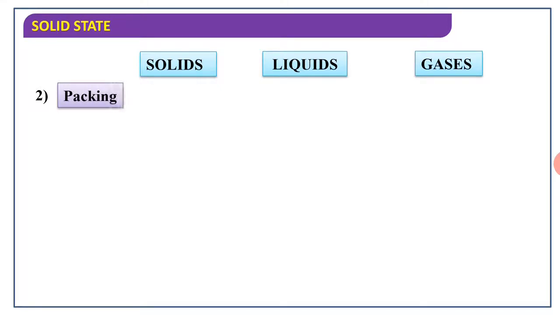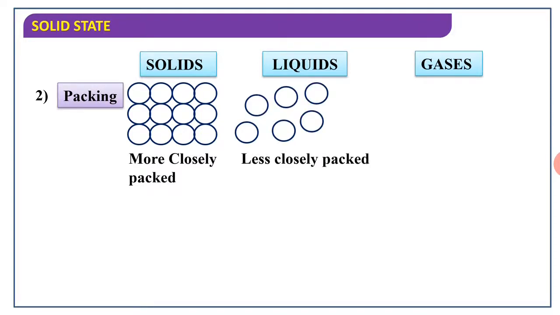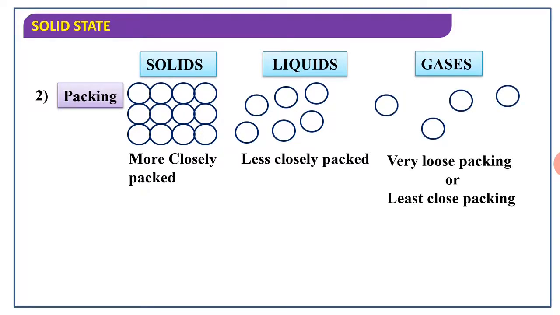Second one is packing. In solid, liquid and gas, we have to see how the particles are packed. In the case of solid, it is more closely packed. In a liquid, it is less closely packed. In gases, they have very loose packing, or the least close packing.